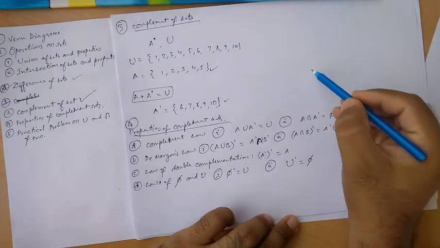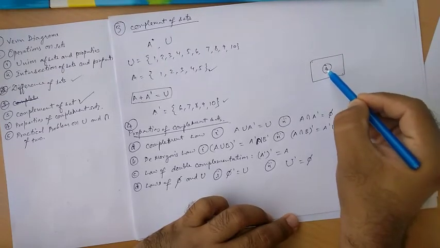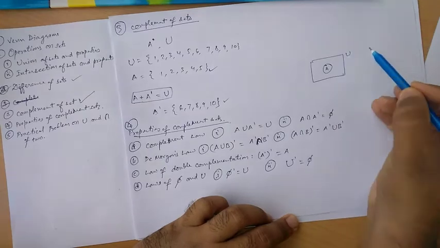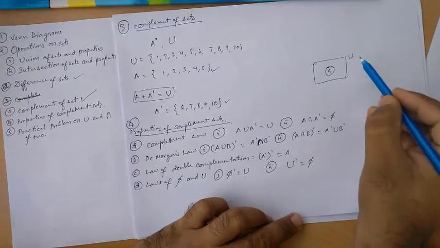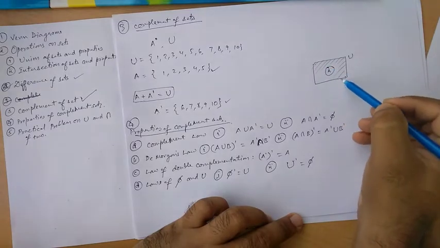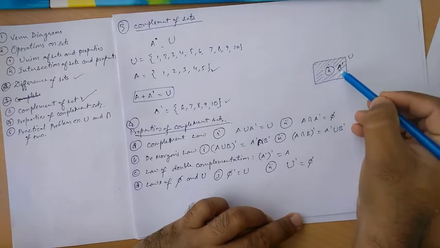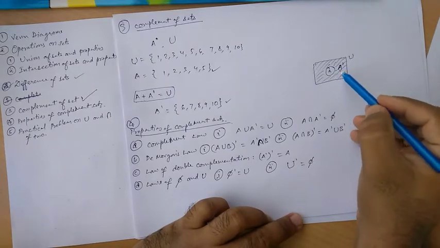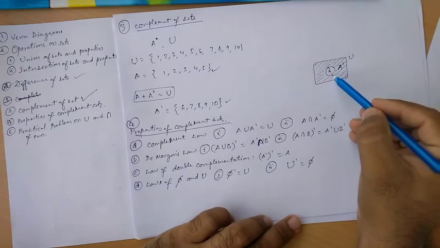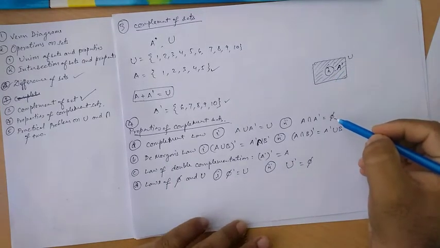As we can see, if I draw a diagram, this is the universal set, this is A, then this portion will be A dash. If I am going to find the intersection between these two, or what is common between these two, I'll get phi over there.